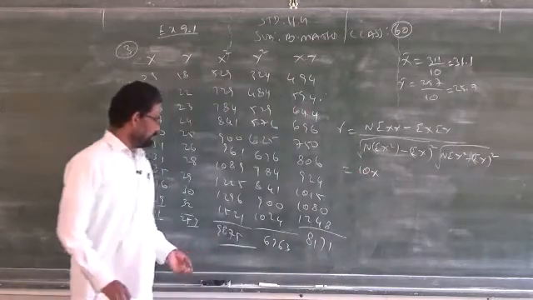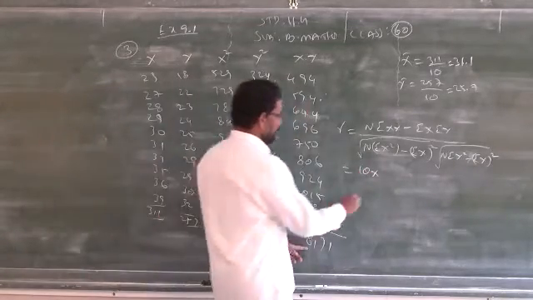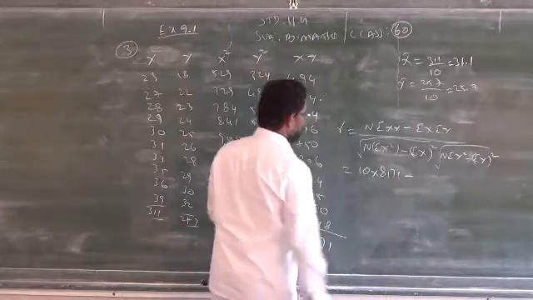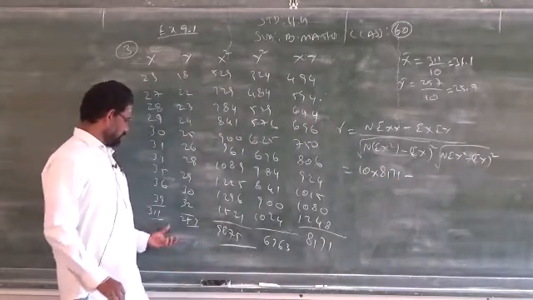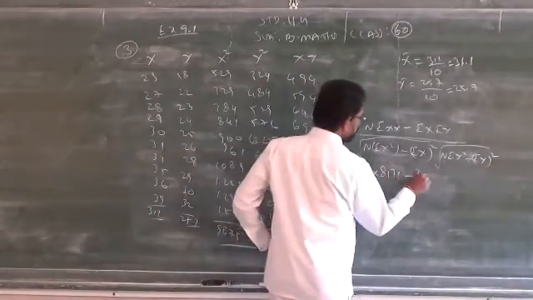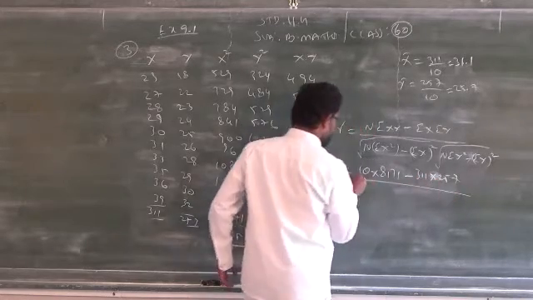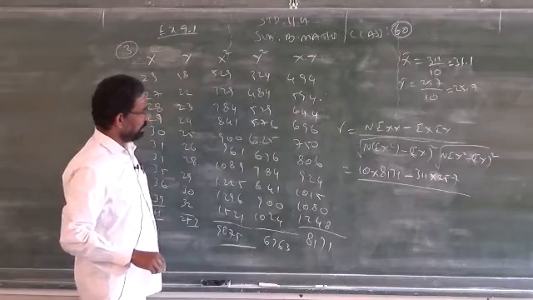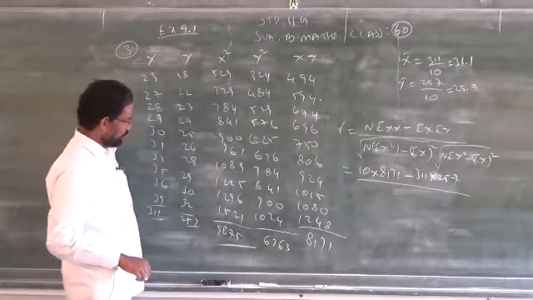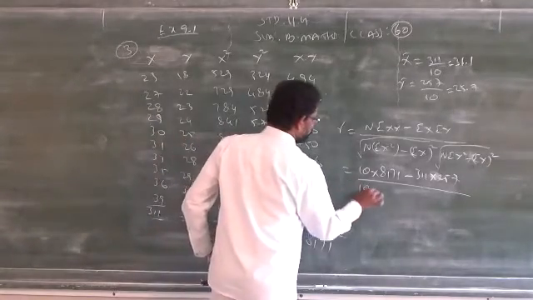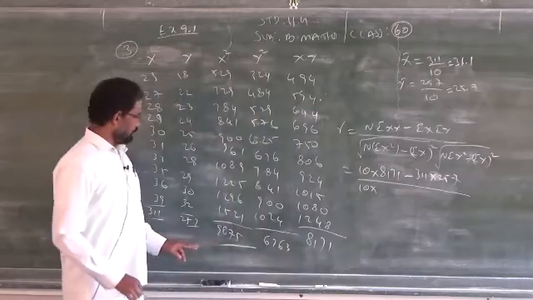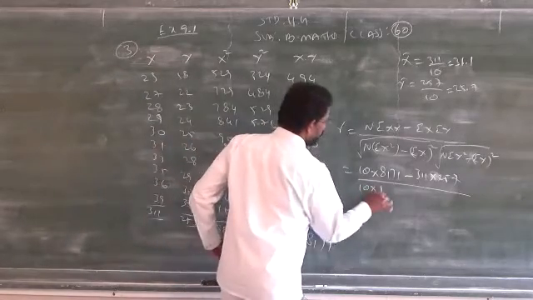So just you have to substitute n is equal to 10. 10 into summation xy, 8171, minus summation x summation y, 311 into 257. Then denominator, n into summation x square, that is 10 into, what is your x square answer? 9875.